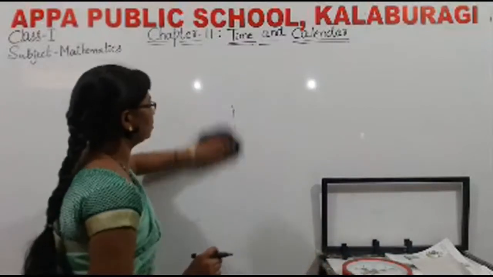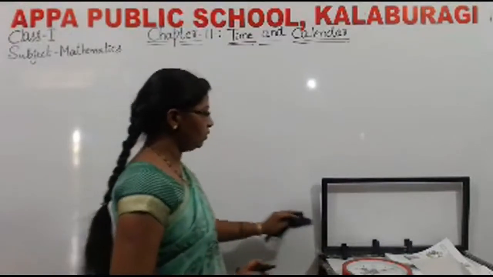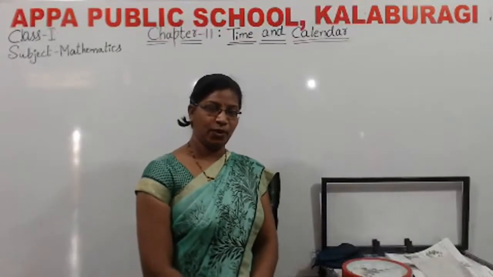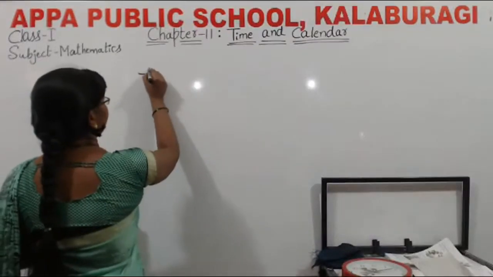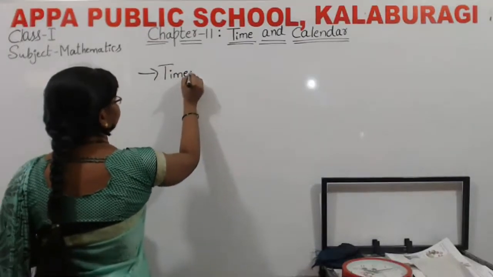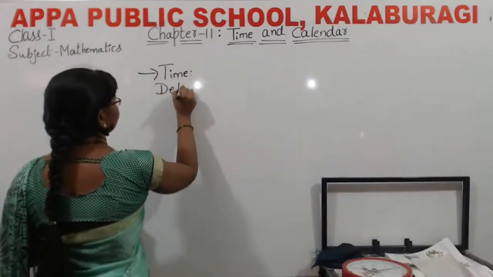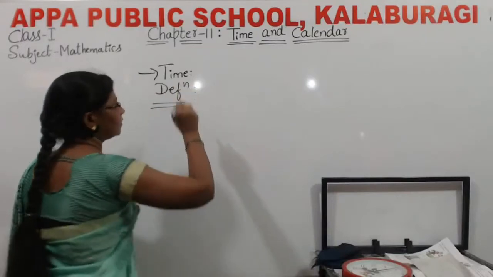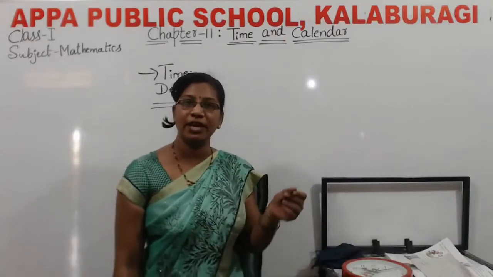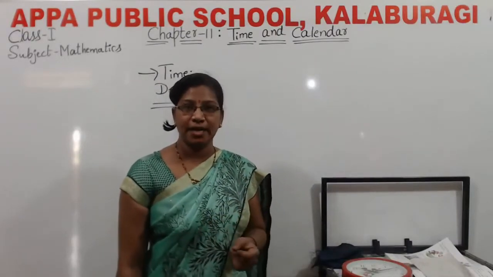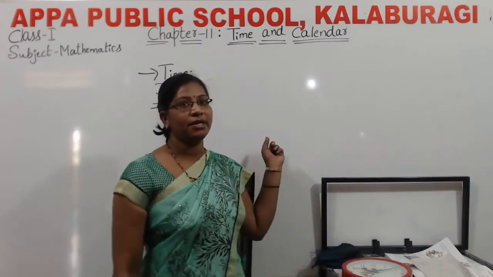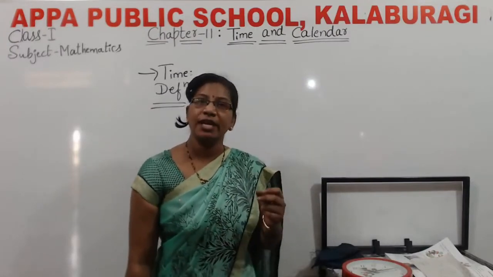Before that, in a clock, you all know time. What do you mean by time? Okay, I will say it. The definition of time is the ongoing sequence of events, such as present tense, past tense, then future. Then we call it time.